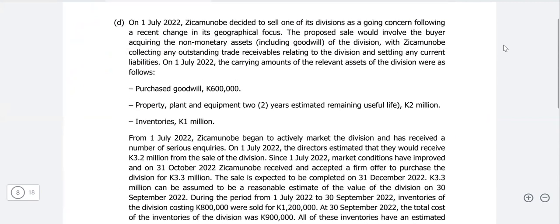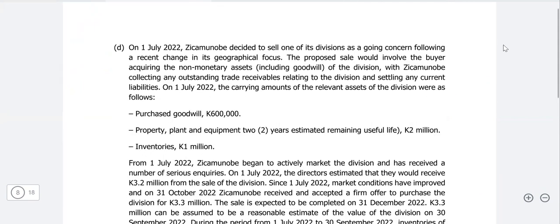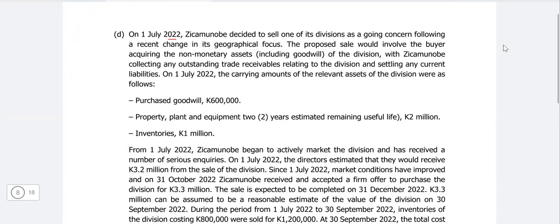yes. On 1st July, and again, this is for 5 marks, the case study looks big, giant, but marks remain the same. On 1st July 2022, the company decided to sell one of its divisions as a going concern, following a recent change in its geographical focus. Now, if you have read the standards and you remain focused while reading a case study, you will straight away identify which standard it is. Decided to sell, not sold. They have decided to sell. So this is held for sale.